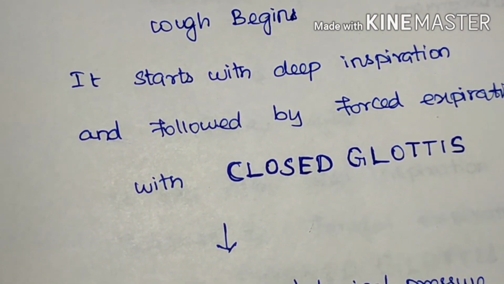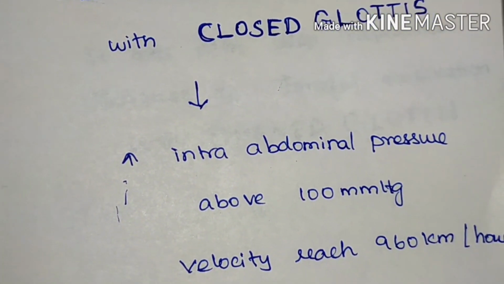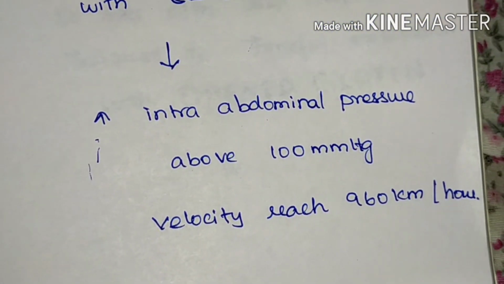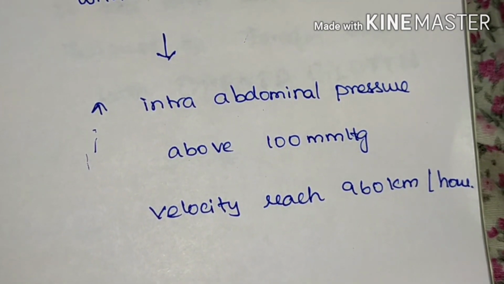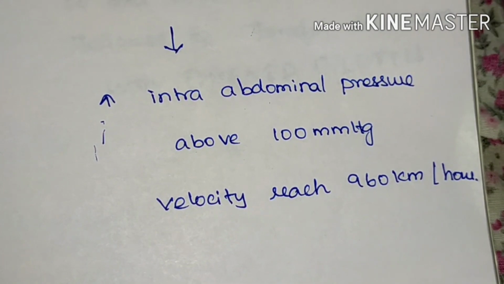Your glottis may be closed. It may increase your intra-abdominal pressure above 100 mmHg and velocity may reach 960 km per hour. So with this forceful expiration, your foreign bodies also come out.